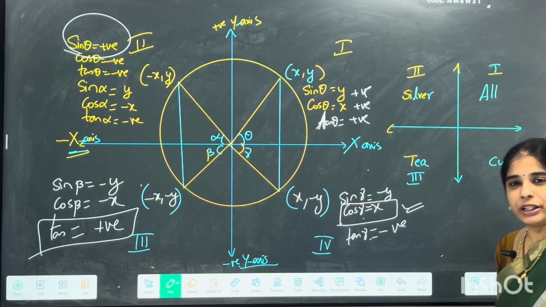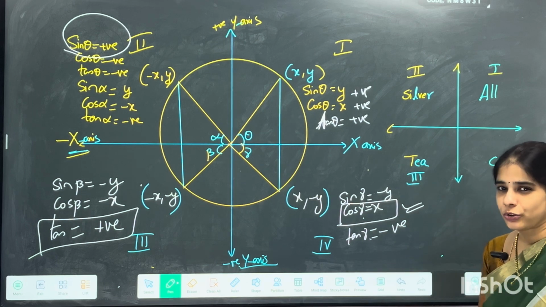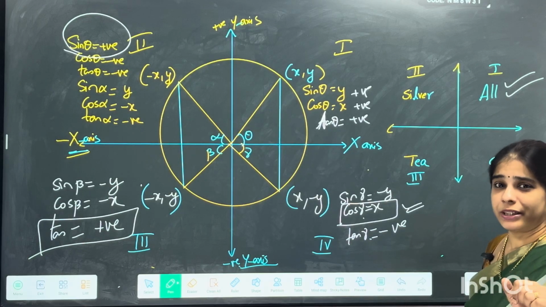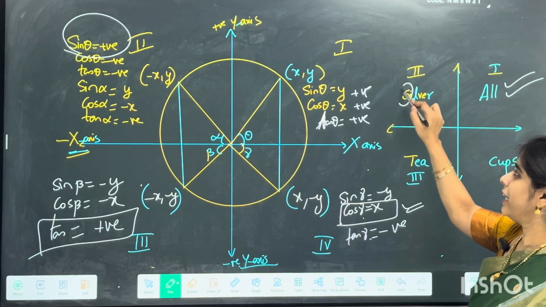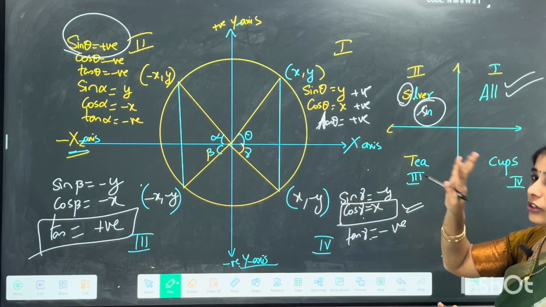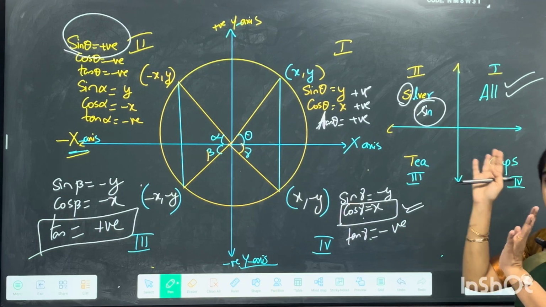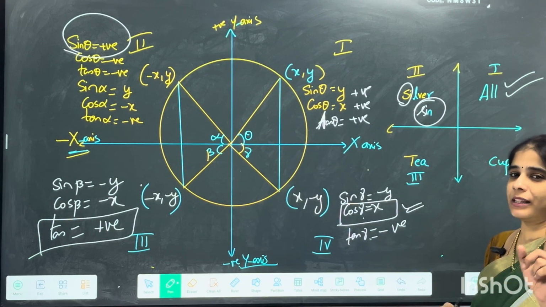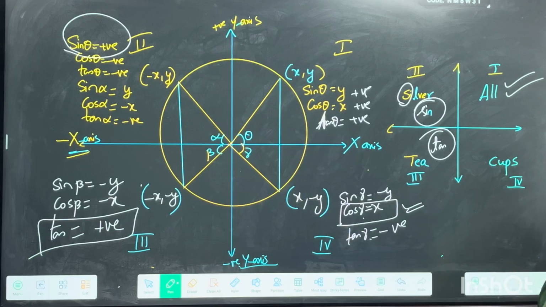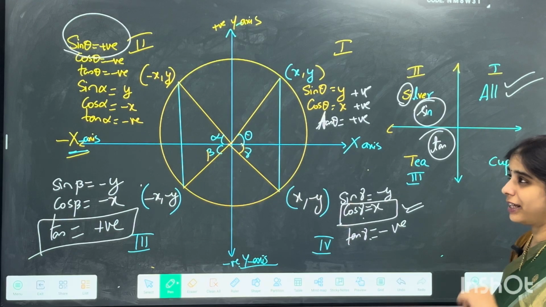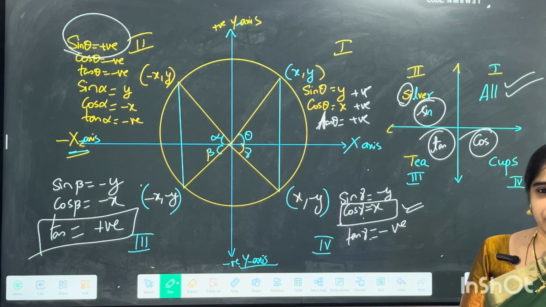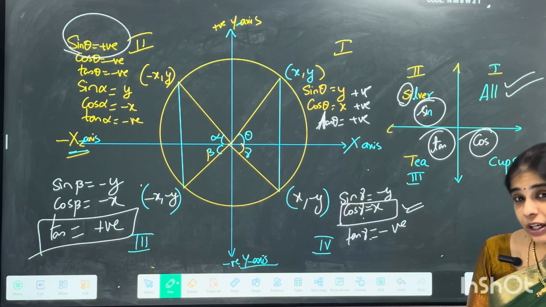So that gave this foundation to "All Silver Teacups". This is just a trick to remember, an easy way to understand. So all are positive in my first quadrant. As I said, the second quadrant is sine's adda. So S stands for Silver, S for sine. So here only sine theta and its reciprocal are positive. Coming to teacups, all silver teacups you can remember, right? T in the sense T is for tan. I am talking about only tan and its reciprocal being positive. Coming to the fourth one, that is cups, C stands for cos again. So cos is positive along with its reciprocal, right? So these are the four signs which we very much need.